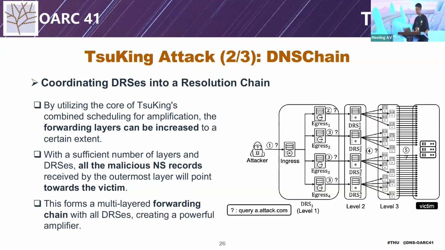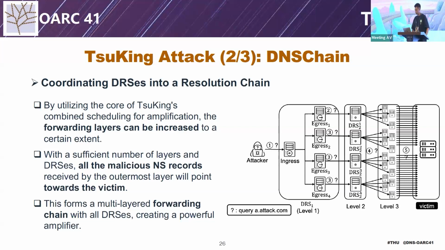DNSChain preserves the core of the TsuKing attack by employing multiple resolvers. Through adjusting the NS records dynamically, we can make each DNS query another DNS and make the chain go unlimitedly.